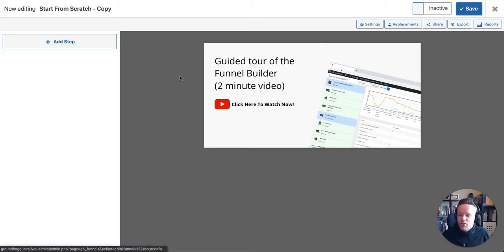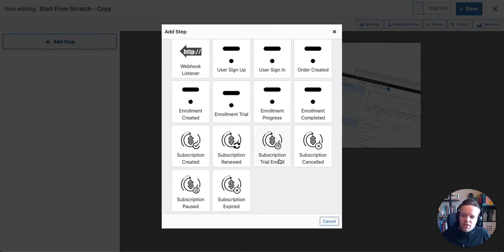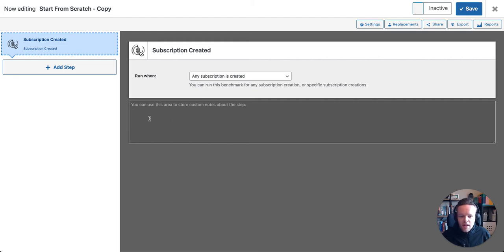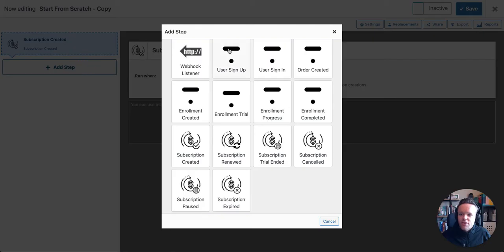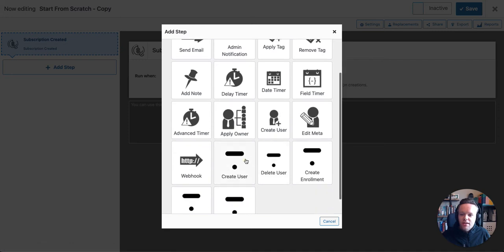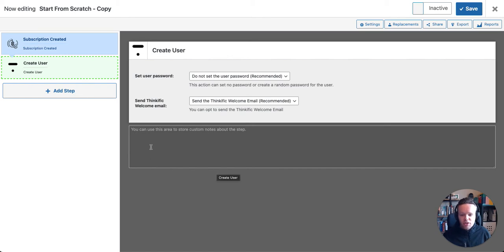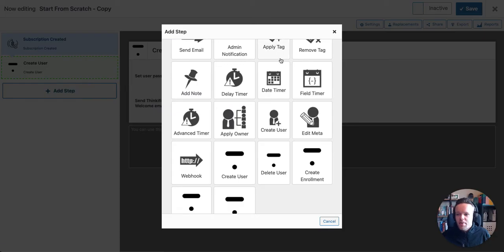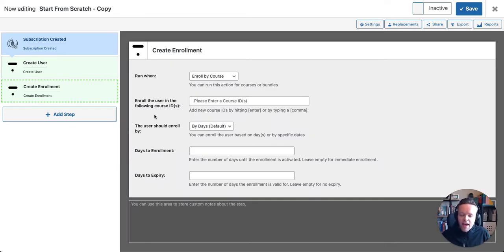All right, so coming over to Groundhogg, this is the funnel builder. There's going to be two funnels we're going to build. The first one is going to be when the user creates their subscription initially, okay? So this is when they bought their subscription. We're going to create the user in Thinkific and also enroll them. So the first step here is going to be when the subscription is created. And this is a benchmark in the parlance of Groundhogg. And we're going to add a step, and these are going to be actions. So the first action we're going to do is to create the user in Thinkific. If they already exist in Thinkific, a new user won't be created. It'll just use that existing user. So always have a create user step. And then the last one is going to be to create an enrollment. And we're going to go back through each one of these steps in turn and fill out the details.